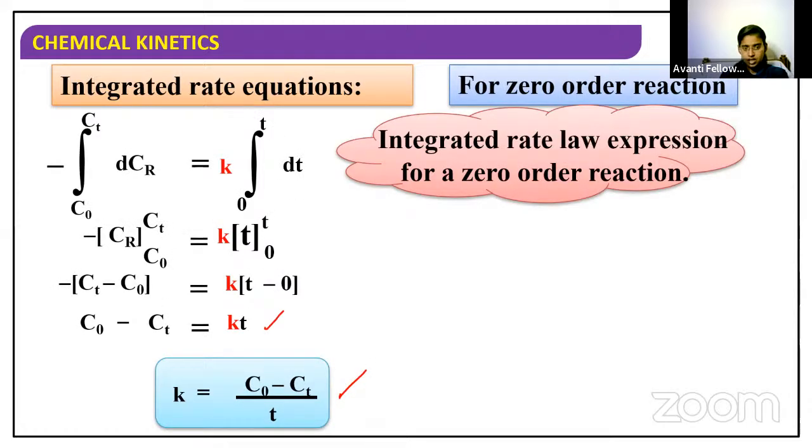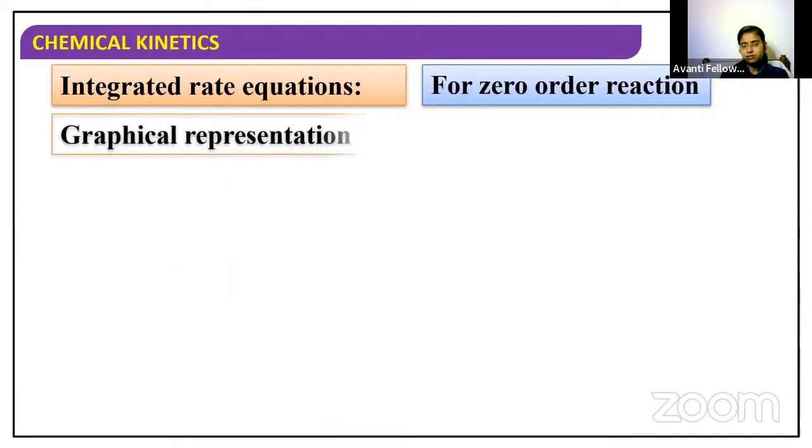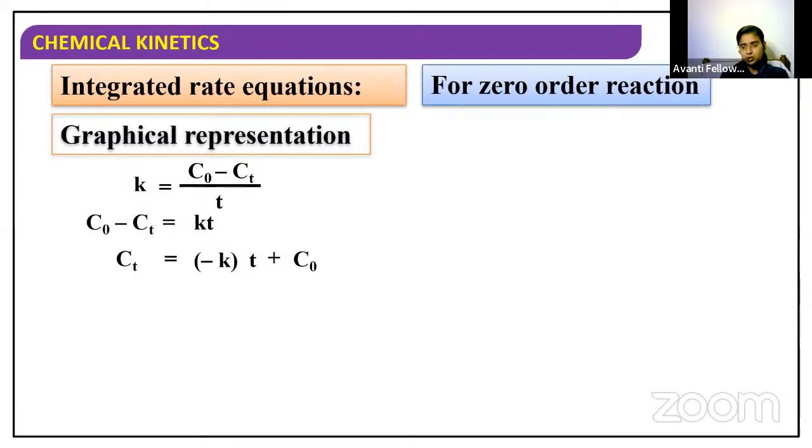And here if you take this equation, it will follow the y is equal to mx plus c format. I am taking the same equation. If Ct is taken to the other side, we will have minus kt and C0.